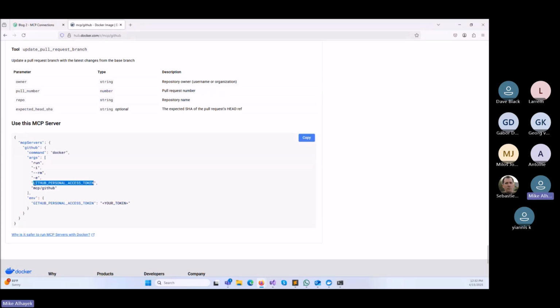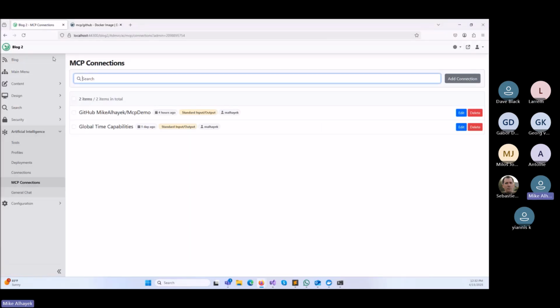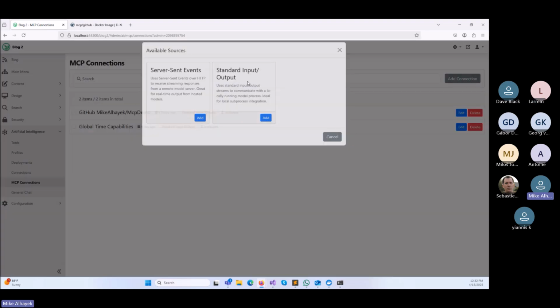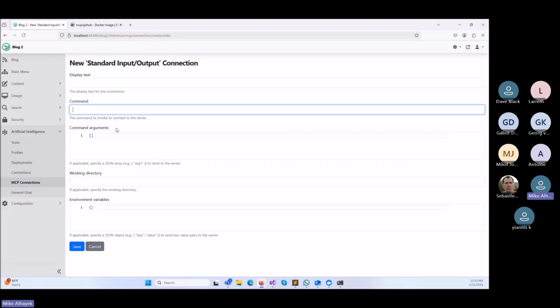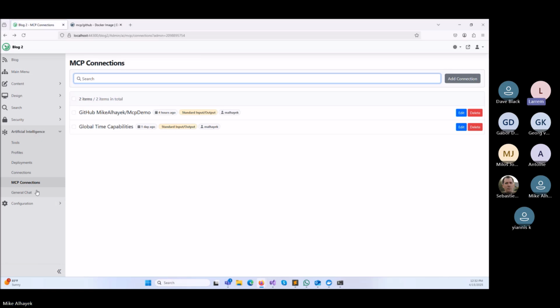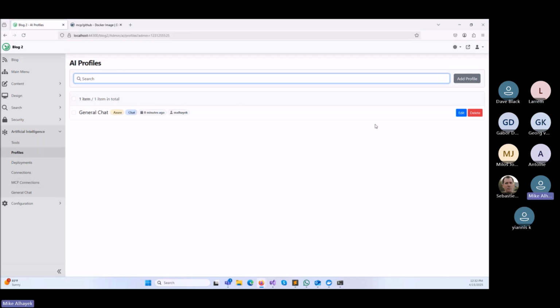So I did that just so we can kind of see how it all works. I don't want to click here because my personal token is exposed, so I don't want to click on edit and show you. But it's literally you just going in here, creating one, and then you put Docker and put the arguments and the environment variable here.